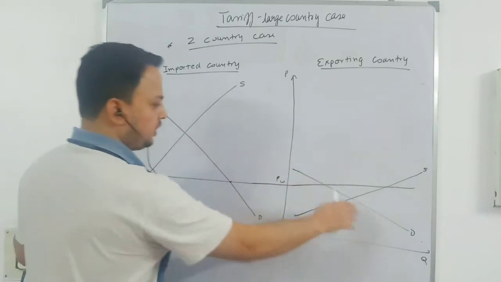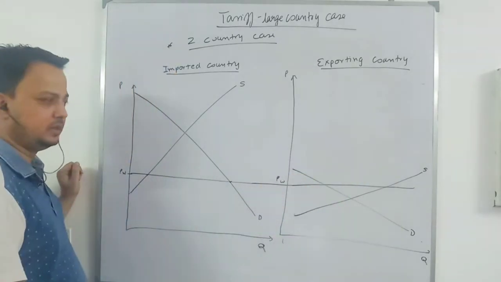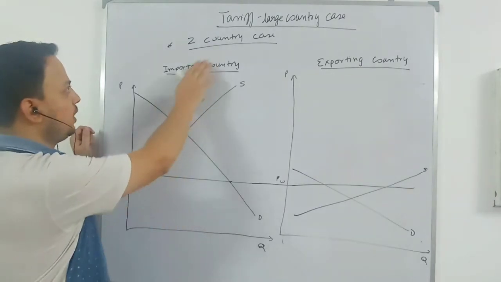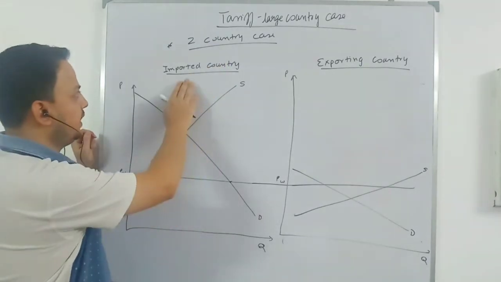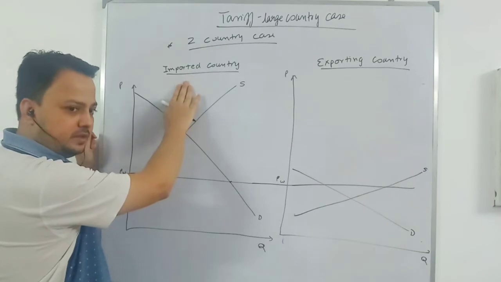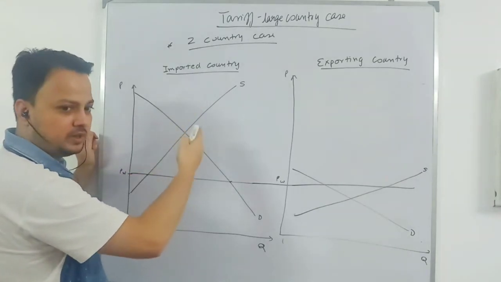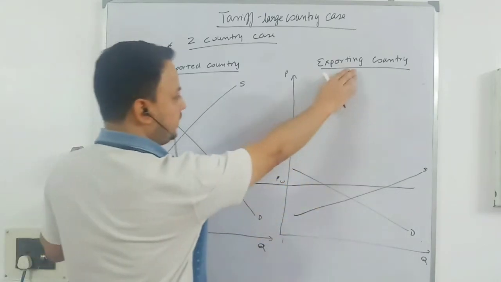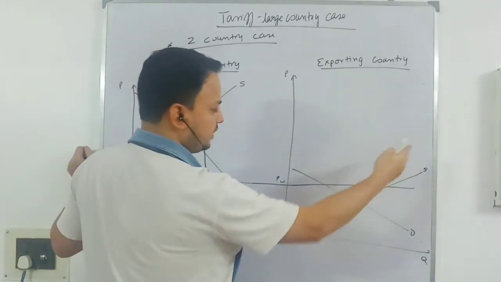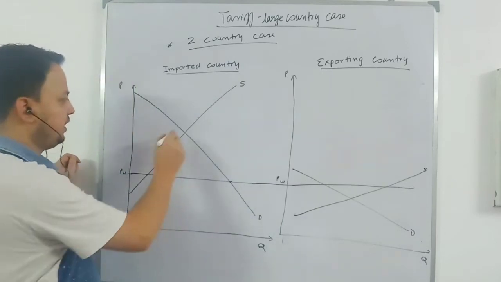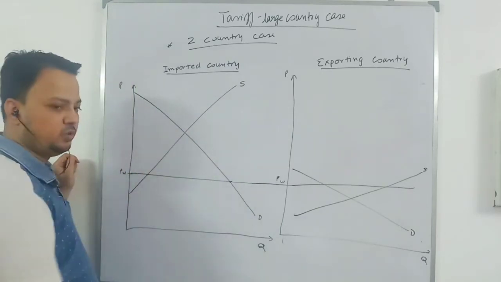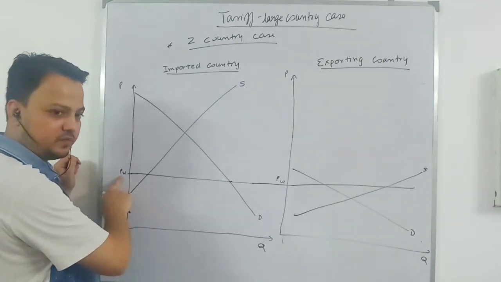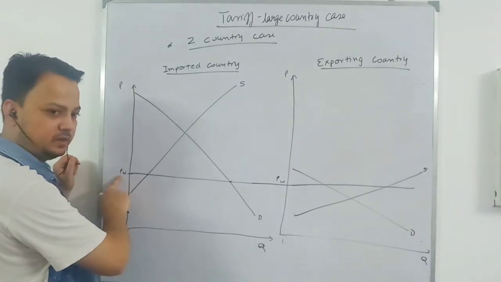I am telling you why I have drawn the graph like this at the lower bottom. Let me recap what I have done. I have taken a two country case. Here I am taking the importing country, this is a large country, so obviously demand will be more. This is the supply condition, this is the demand condition. This is the exporting country, with its demand and supply conditions. In free trade, this will be the equilibrium price and quantity, but we are not interested in that. We want to know the world price at free trade. So this is the world price at free trade, PW.